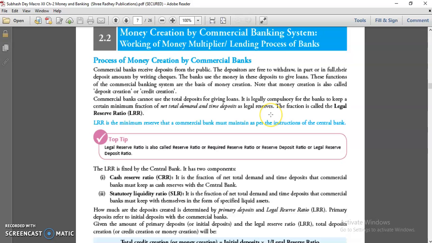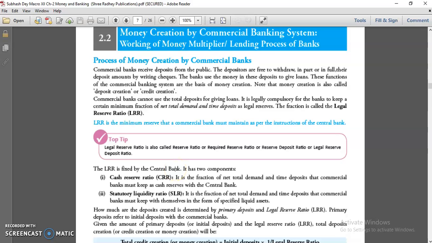Let's say if the bank is receiving rupees 10,000 and 20% is the reserve ratio, then the commercial bank can issue loans to customers only of 8,000, that is 80%. 20% of that amount the commercial bank has to keep with RBI. So you can say LRR is the minimum reserve that a commercial bank must maintain as per the instruction of the central bank.